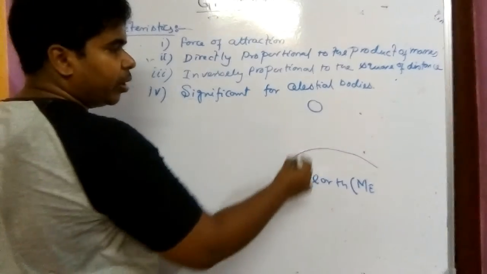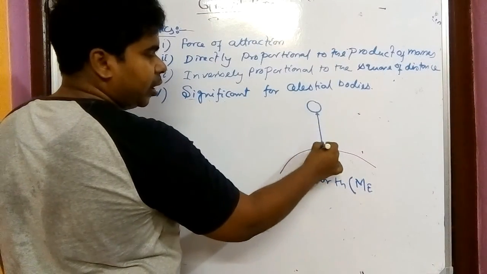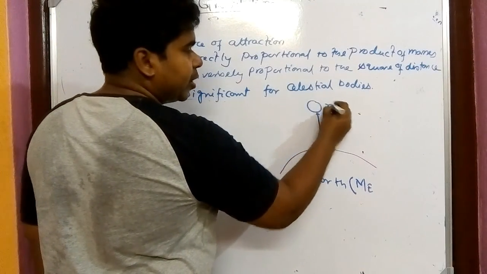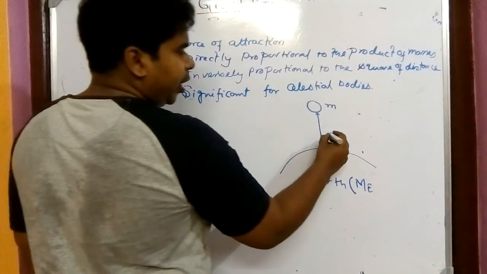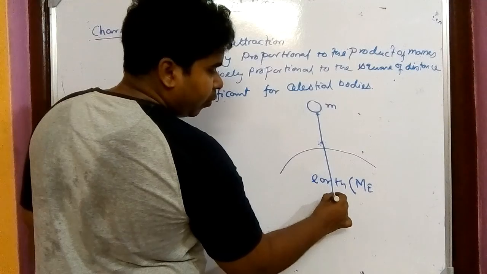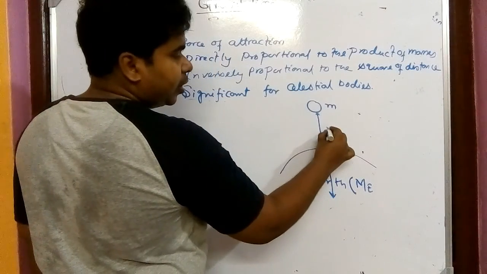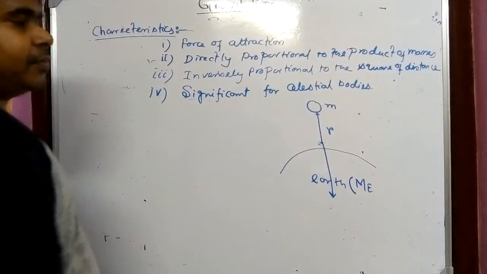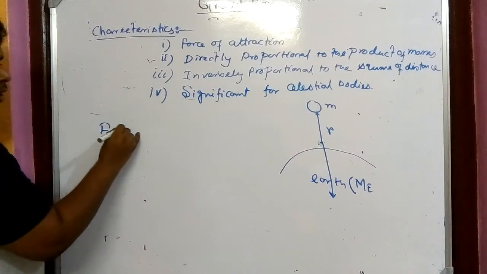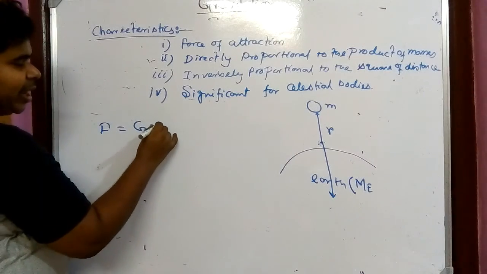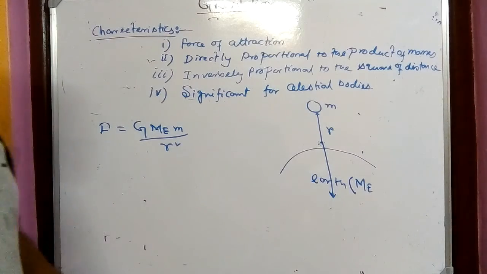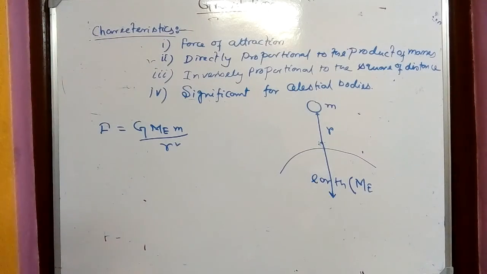Another body is coming downward from a height, its mass is small m, and this distance, measured from the center of the earth, is r. So the force of attraction F is equal to G m e into small m by r square.